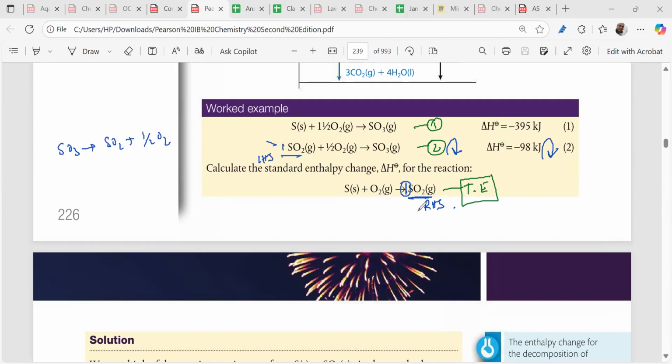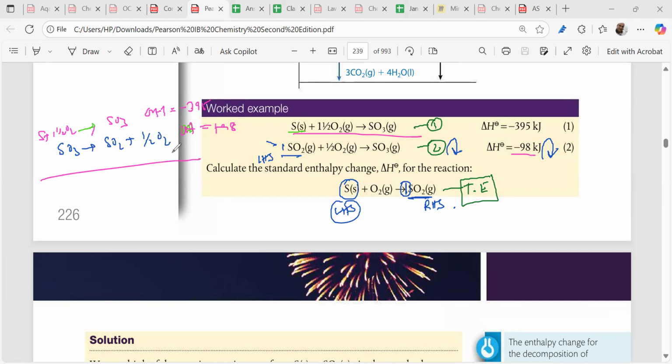Done. Then where is sulfur in the target equation? Left hand side. Where is sulfur in the supplied equation? Left hand side, isn't it? We don't do anything, we do it as it is. So delta H we have to flip it, right? This delta H, we have to flip this, plus 98. Now we have to take this as it is. So sulfur plus 1.5 oxygen gives you sulfur trioxide, right? So delta H is equal to minus 395, right?